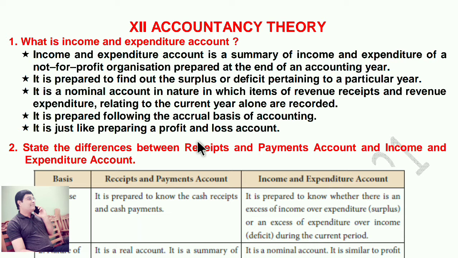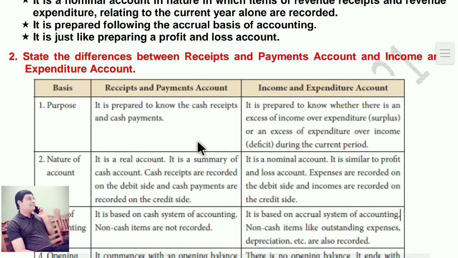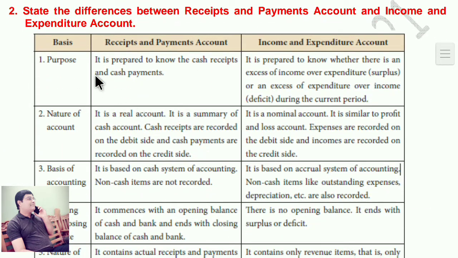Move on to next question. Second question, state the difference between receipts and payment account and income and expenditure account. So difference between receipts payment and income expenditure. Very important 5 marks theory. Purpose.